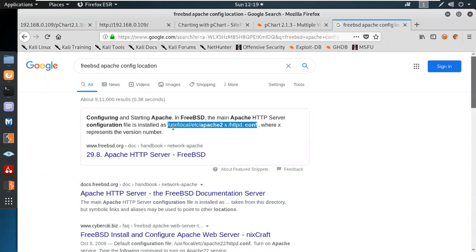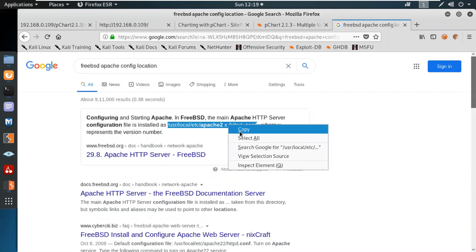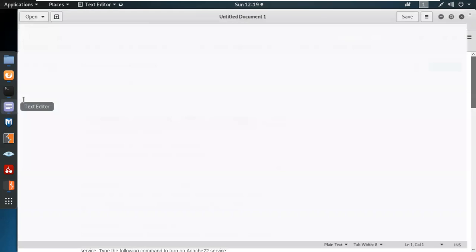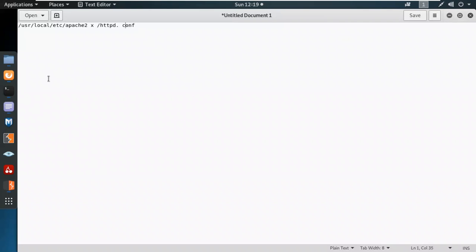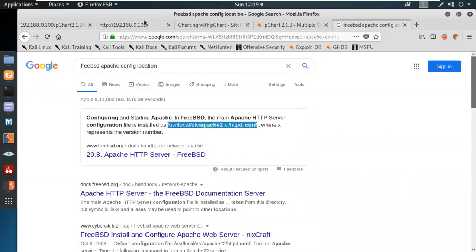This is the proper file path, where X represents the version number, which is 22. Let's try this one. If we can access the httpd config file, we can get the environment code.